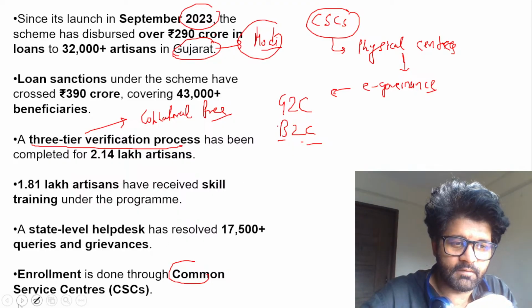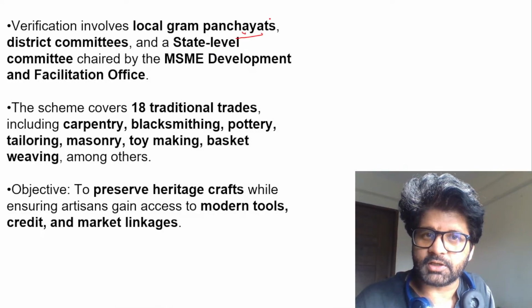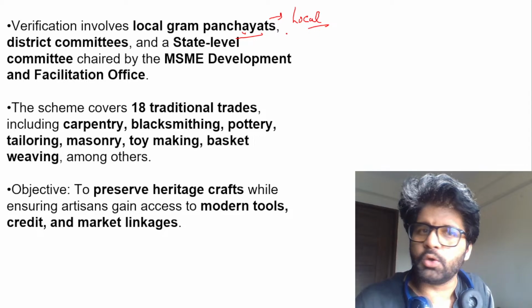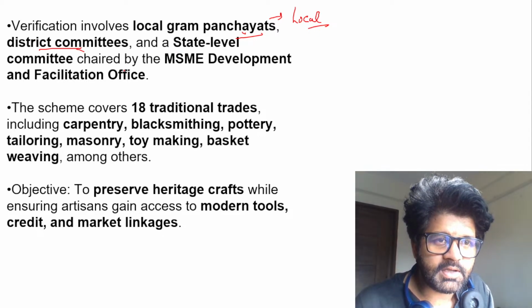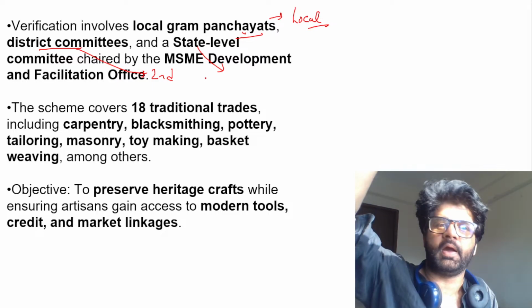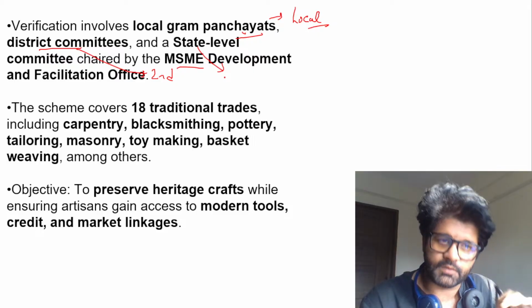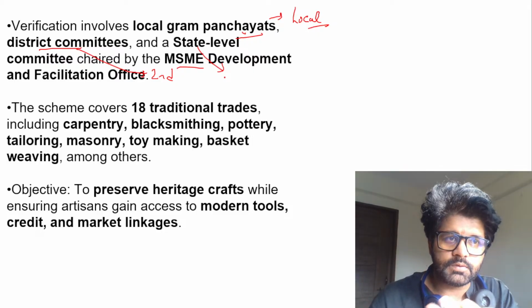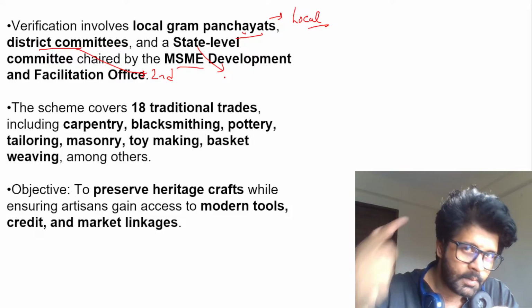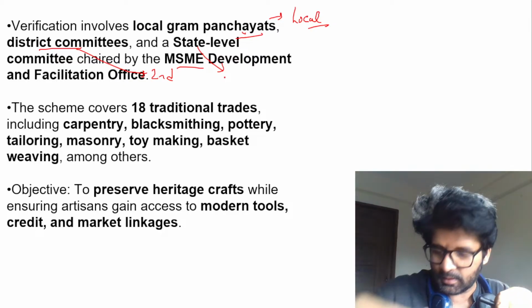So enrollment has to be done via CSCs. We have a three-stage verification process. At the local level, you have panchayats or urban local bodies. Then you have district committees at the second level, and then the third level at the top of the hierarchy, the state level committee chaired by the MSME Development and Facilitation Office. Now you're understanding why we have this three-tier verification process, because it is a collateral free loan. How collateral free? Based on credit guarantee by government.